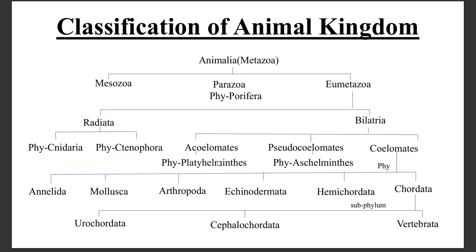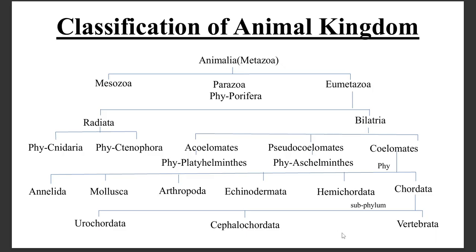Acoelomates are flatworms, that is phylum Platyhelminthes. The pseudocoelomates are phylum Aschelminthes, and coelomates are Annelida, Mollusca, Arthropoda, Echinodermata, Hemichordata, and phylum Chordata. The phylum Chordata is further divided into Urochordata, Cephalochordata, and Vertebrata. The Urochordates include notochord in their tail, and Cephalochordata have notochord from tail to head.